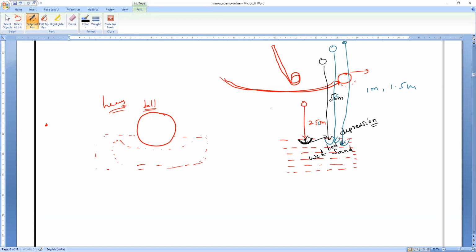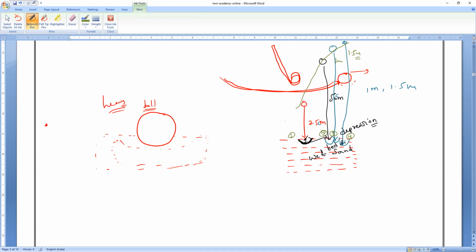So what is the depth of these depressions? From everything, you can make it. You can label this depression 1, depression 2, depression 3, and depression 4, which are created by the ball dropped from various heights, up to 1 meter and 1.5 meters. Clear, everyone? All of you understanding?